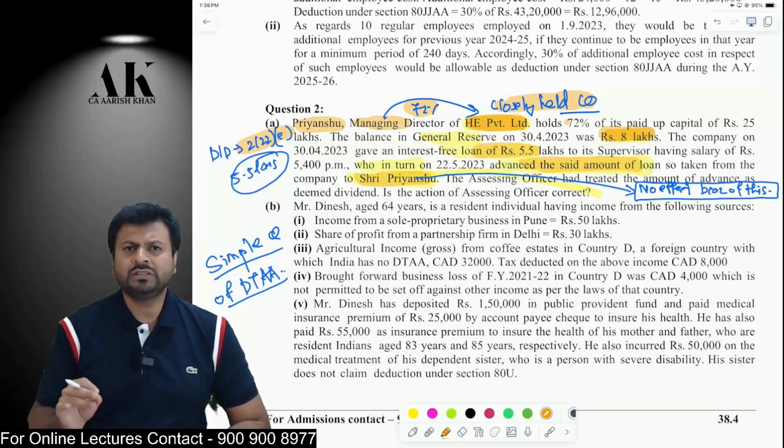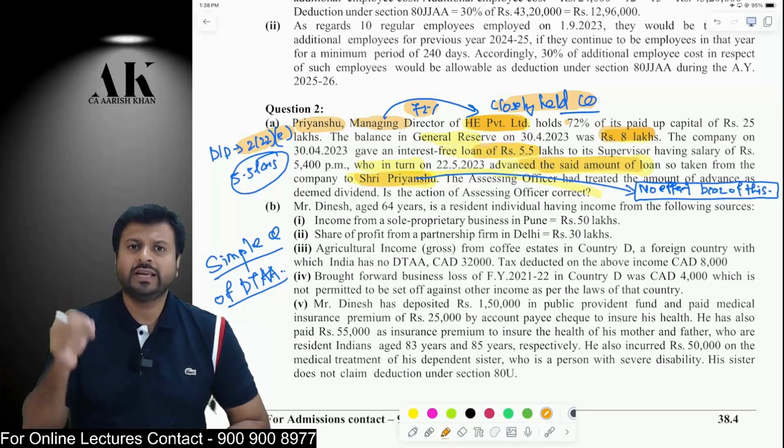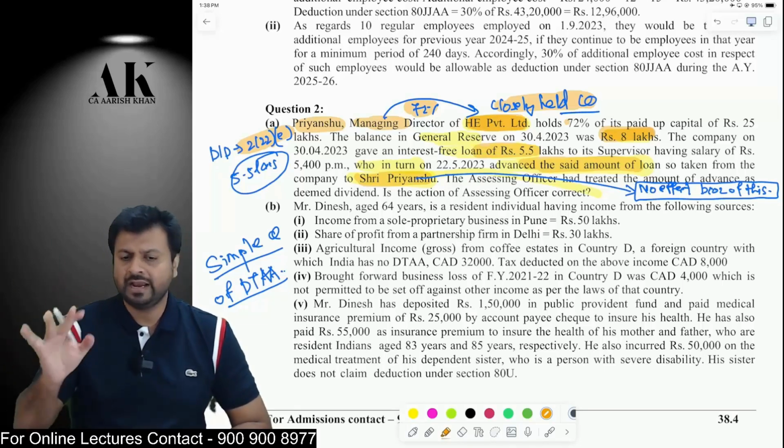Once you have taken the loan, then you have repaid, you have given it to someone. All those things are of no use. It is taxable in your hand as deemed dividend. Okay, I hope it is clear to all of you.